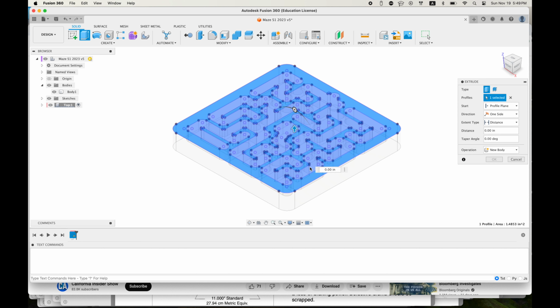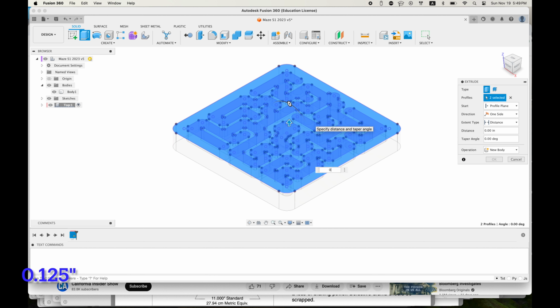Extrude that to a thickness of 1/8 of an inch, 0.125.